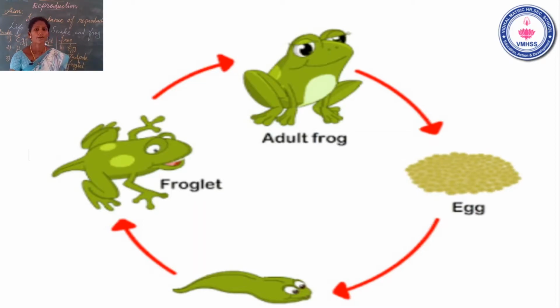And then the last one. What is the last stage? Yes, the fourth stage is the adult frog. What is the last stage of the frog life cycle? It's the adult stage. Yes.